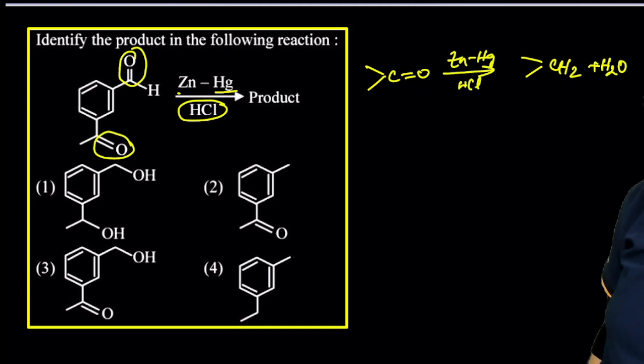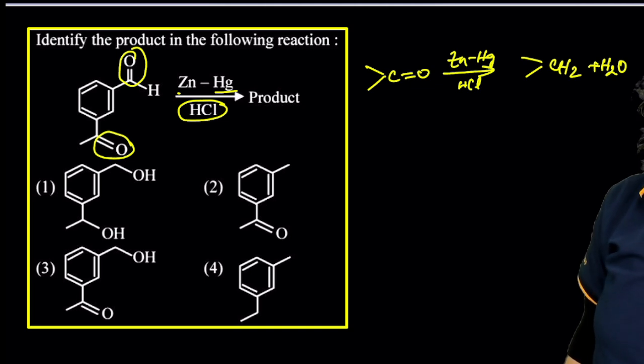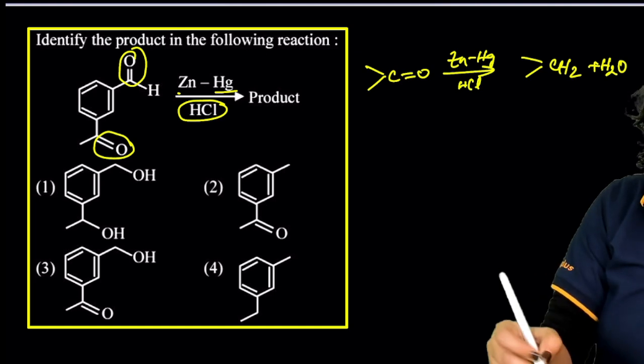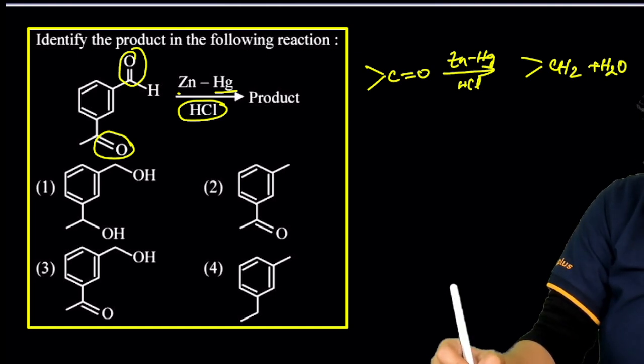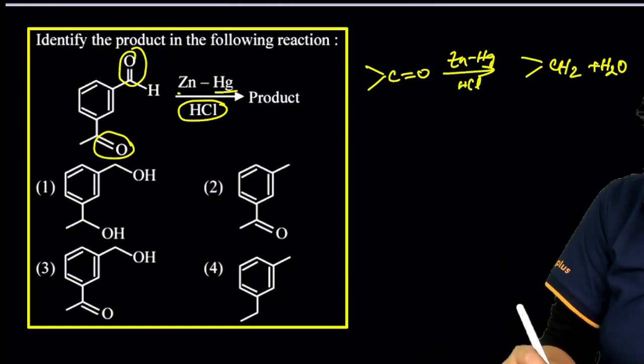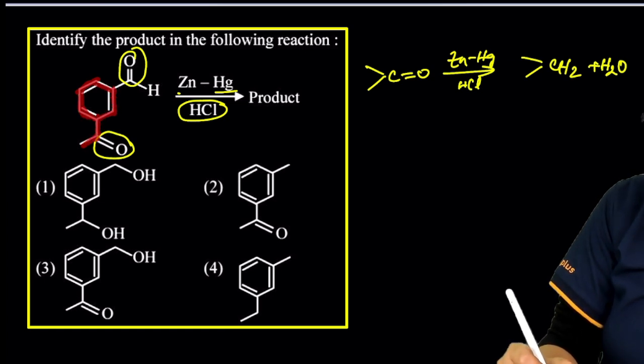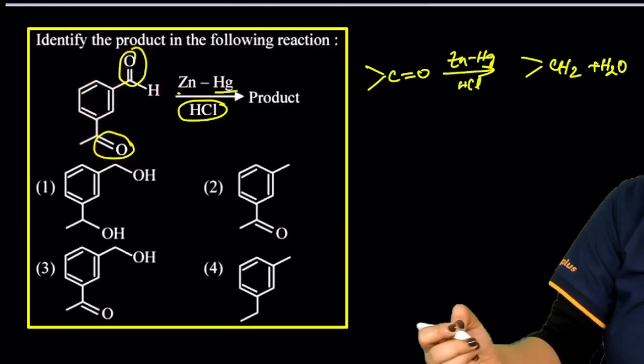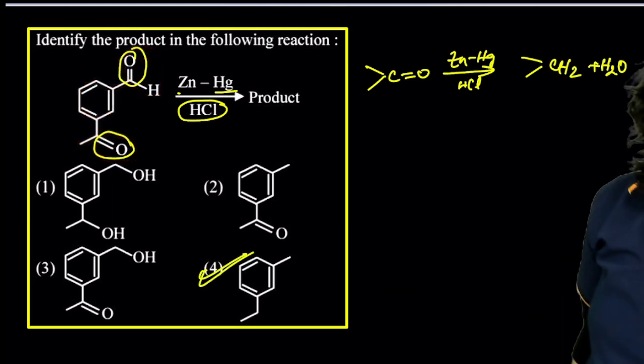Now, if you look at this reaction carefully, what does it look like, everybody? Does it look like a Clemmensen reduction reaction? Yes. Absolutely. So that means this particular part is going to stay, of course this benzene ring is going to stay, and apart from that, only till here you will get it. The rest, this part will be removed and this part will also be removed. So our correct answer is option number 4.